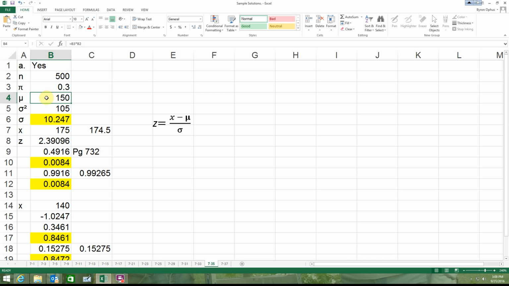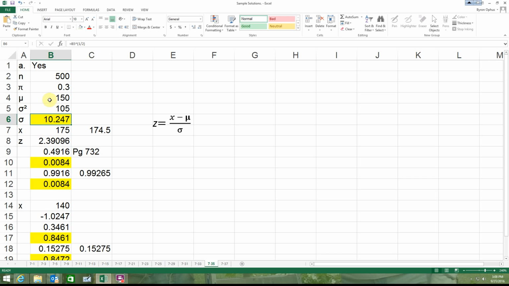What that means is that's the average number out of 500 that we would expect would be 15 pounds or more overweight. My variance then, remember, is just my mean times 1 minus my probability. So it's 105, and then my standard deviation is a little over 10. Taking the square root of 105, I end up with 10.